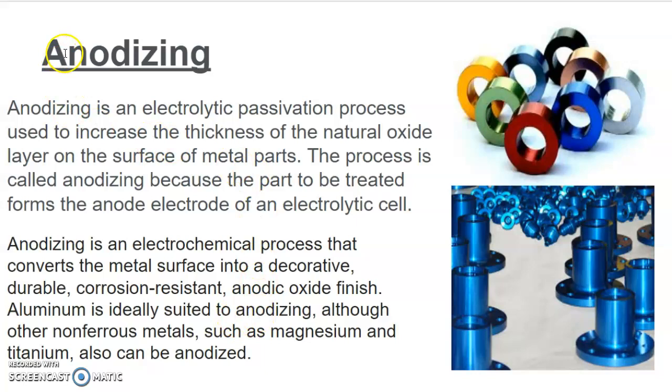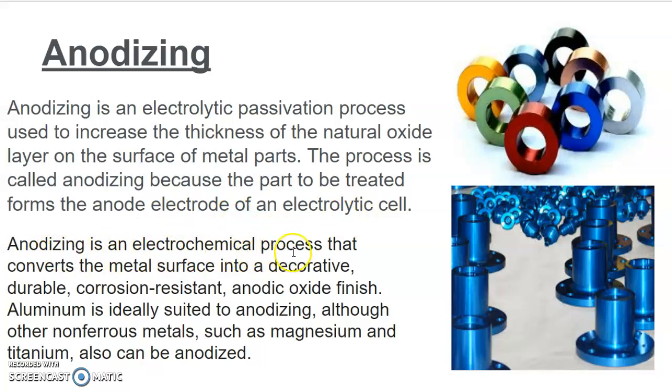Then we have anodizing. This is very important. Nowadays it has a vast application at the industrial level. Anodizing is an electrolytic passivation process, that is an anti-corrosive process, used to increase the thickness of the natural oxide layer on the surface of the metal. So it is nothing but an oxide layer on the substrate. The process is called anodizing because the part to be treated forms the anode electrode of an electrolytic cell. So hence we are calling it anodizing.